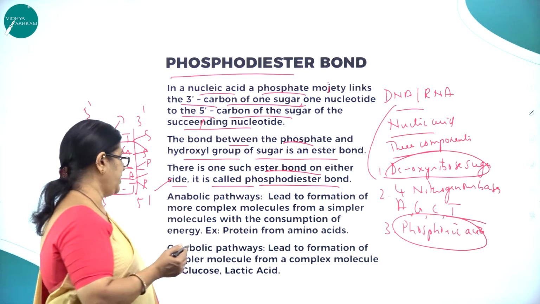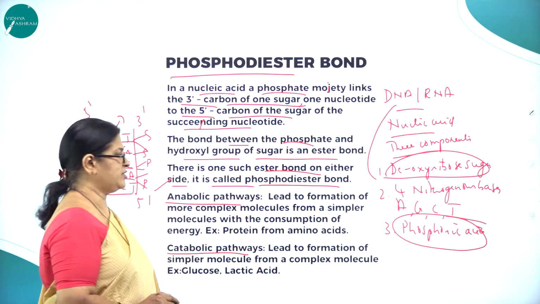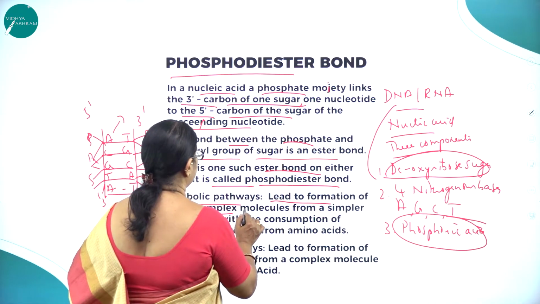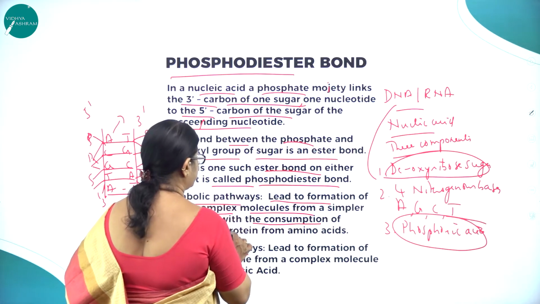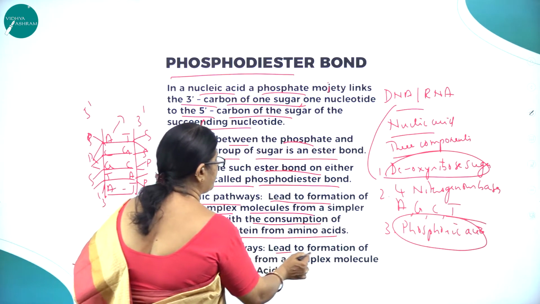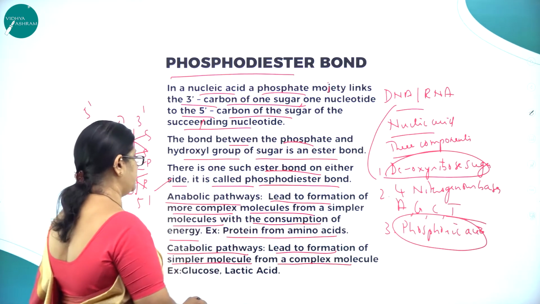Moving on to 2 very important types of pathways: the anabolic pathway and the catabolic pathway. Anabolic pathways lead to the formation of more complex molecules from simpler molecules with the consumption of energy, like protein from amino acids. Catabolic pathways lead to the formation of simpler molecules from complex molecules.